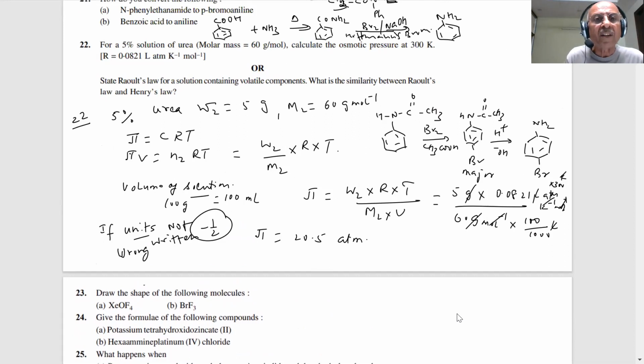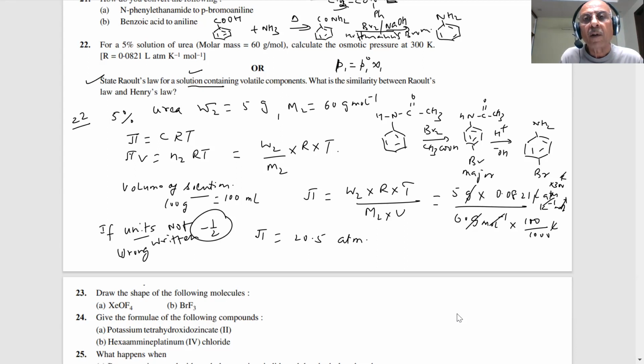What was the other question? State Raoult's law for solutions containing volatile liquids. This is important, student. They have asked it many times. We should know it. The direct statement you already know from the NCERT: if you have two liquids, the partial pressure is directly proportional to the mole fraction of each component in the solution. What is that formula? P1 is equal to P naught 1 into chi 1.